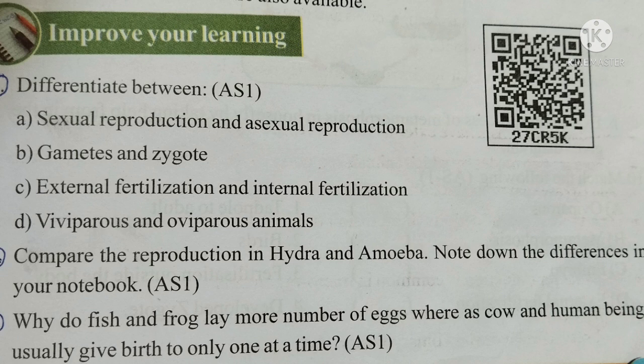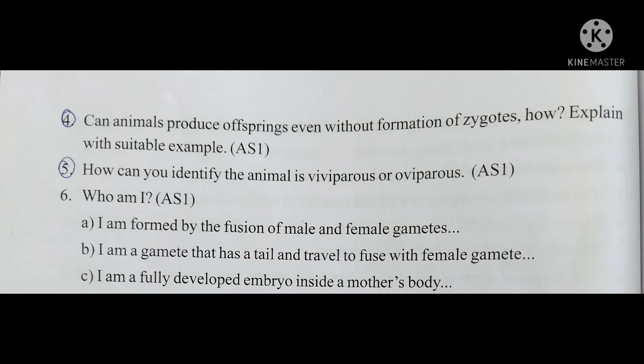Third one, why do fish and frog lay more number of eggs, whereas cow and human beings usually give birth to only one at a time? Fourth, can animals produce offspring even without formation of zygote? How? Explain with a suitable example. Fifth question, how can you identify whether an animal is viviparous or oviparous?